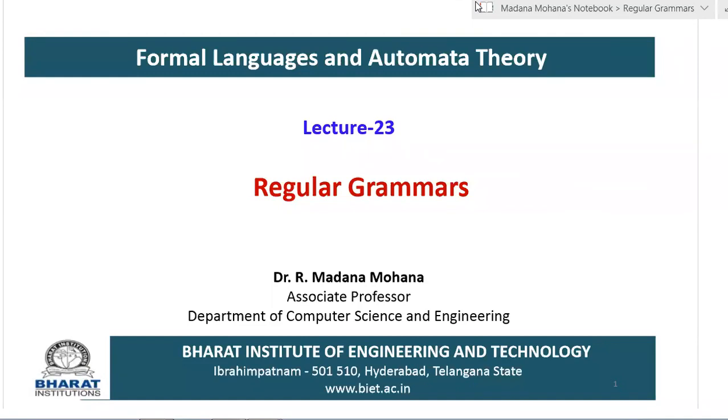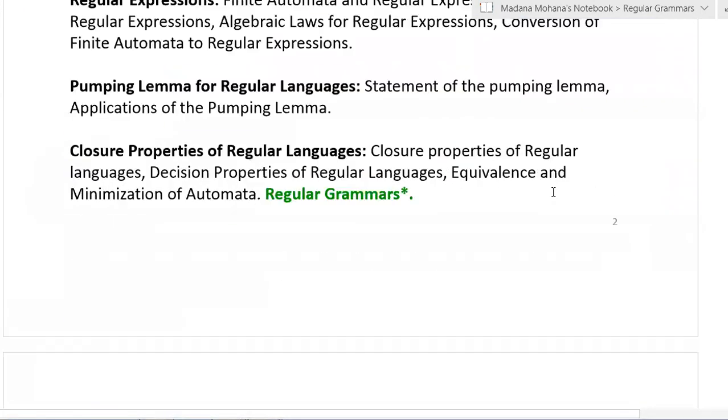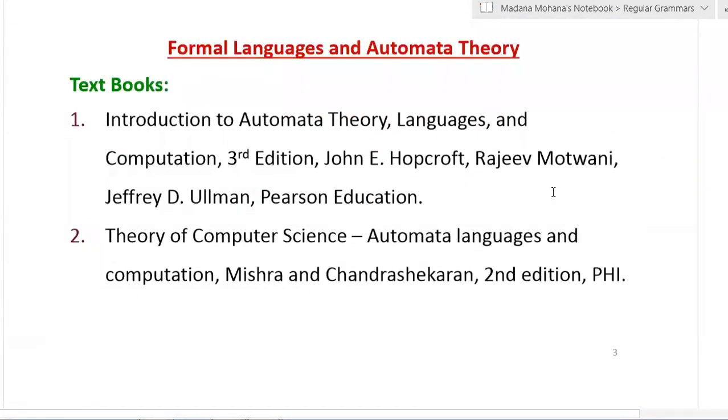So in this lecture, we are going to discuss regular grammars, one of the topics related to type 3 of the Chomsky hierarchy of formal languages. You can recall the Chomsky hierarchy of formal languages.